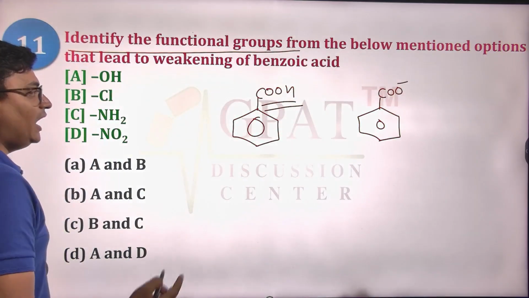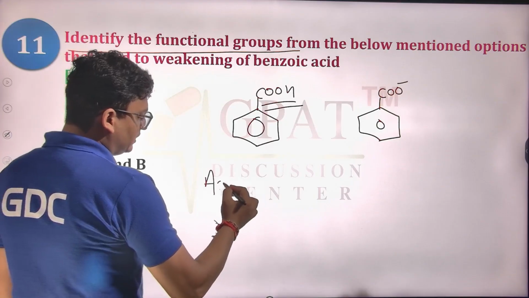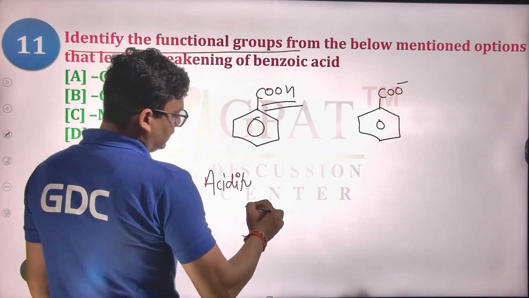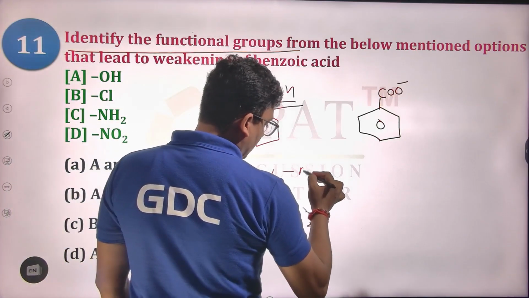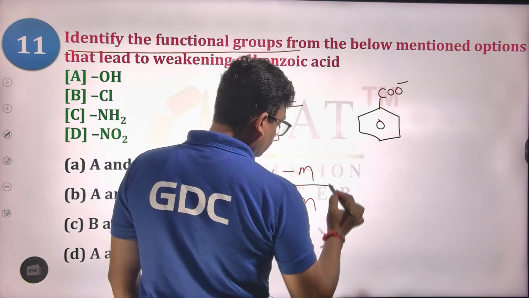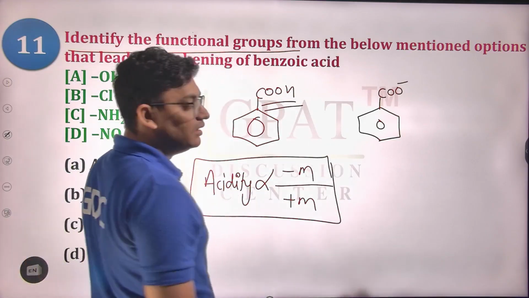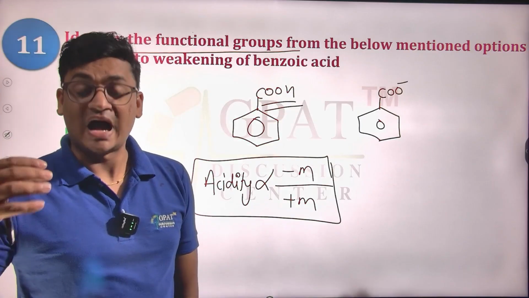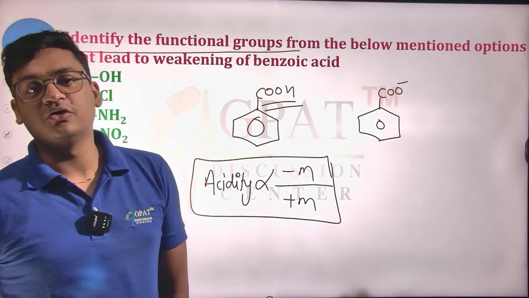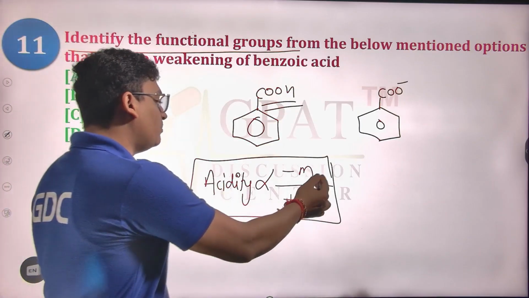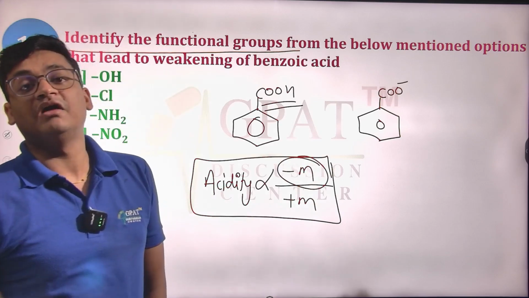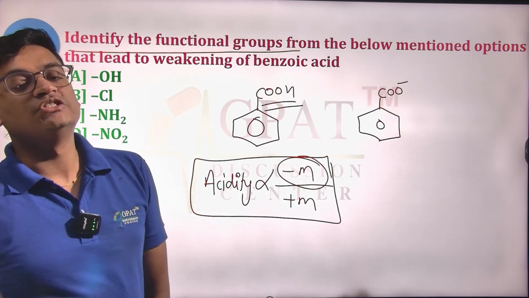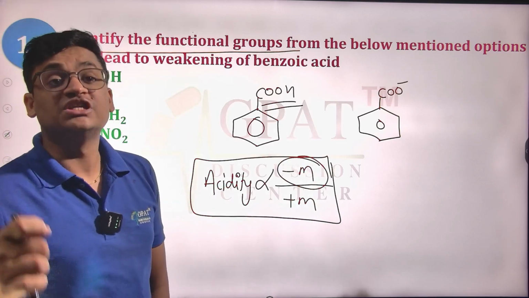And we know very well, acidity is directly proportional to minus M group and inversely proportional to plus M group. As soon as the plus M groups increase, they tend to have higher electron density over that particular benzoate ion, with respect to the minus M group.